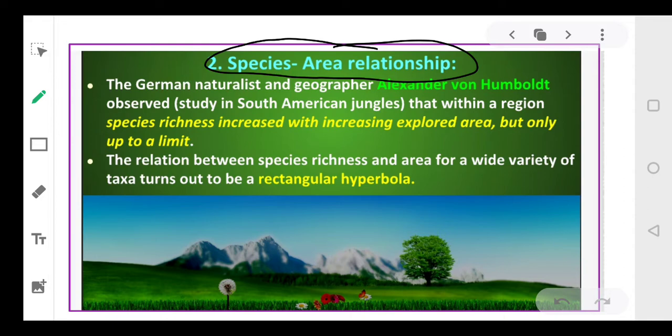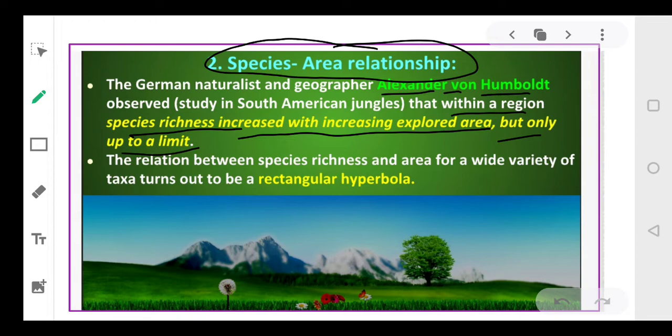There was a German naturalist and geographer named Alexander von Humboldt, and he observed through his study that within a region, the species richness, meaning the number of species available in a particular area, increases with increasing explored area. कि अगर हम एरिया को इंक्रीज करते हैं तो नंबर ऑफ स्पीशीज भी इंक्रीज करती है, बट ओनली टू अ सर्टन लिमिट. Okay, but it represents only up to a certain limit.